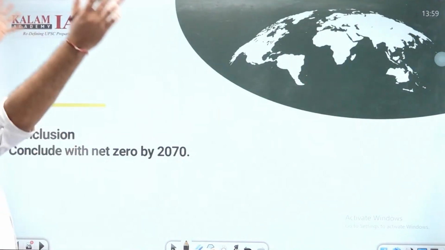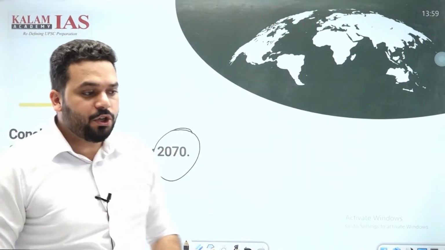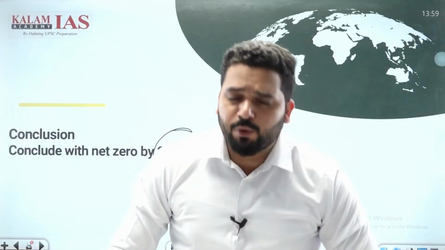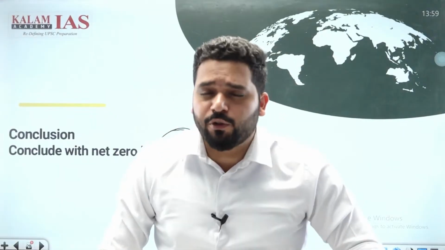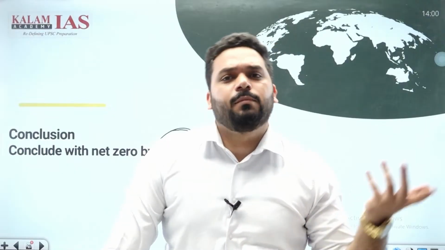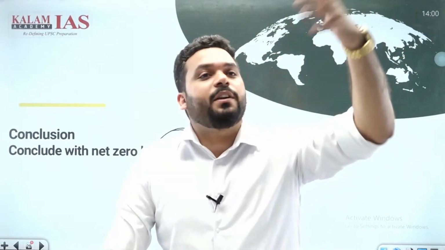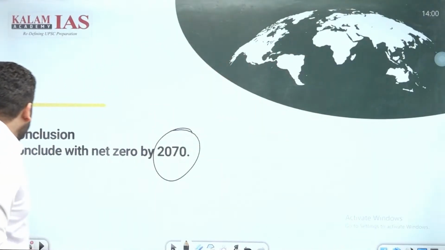Conclude, broader conclusion. Our goal is 2070 net zero. Through solar energy, more investment, more focus, and a more conducive ecosystem for solar energy will help India to achieve the target of net zero by 2070. बस काम खत्म. वैल्यू बेस्ड कंक्लूजन हो गया, गोल बेस्ड कंक्लूजन हो गया, ऑप्टिमिस्टिक, फ्यूचरिस्टिक, सब कुछ है, राइट? चलिए आगे चलते हैं.